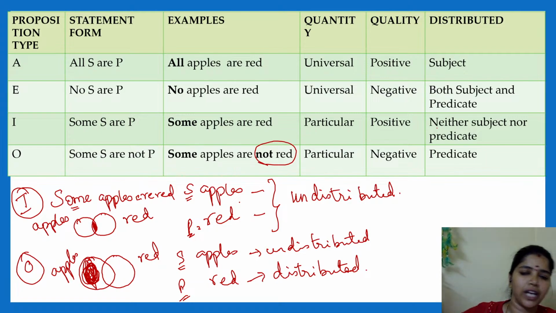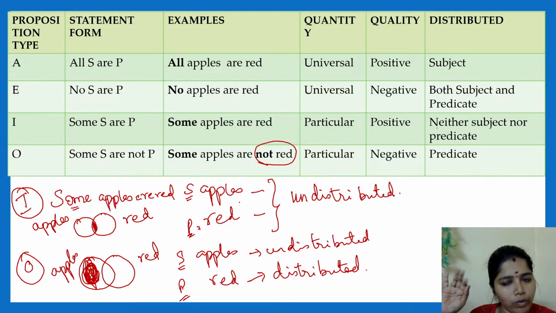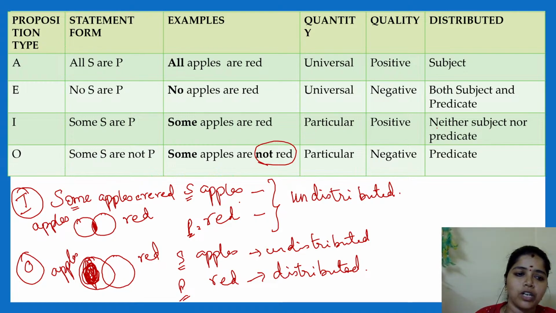All the 4 concepts: A, E, I, O. For A type sentences, what will be distributed? Subject will be distributed. For E type sentences, what will be distributed? Both subject and predicate will be distributed. For I type sentences, neither subject nor predicate will be distributed. Both will not be distributed. For O type sentence, what will be distributed? Predicate alone will be distributed. Yes, clear? Any doubt? Got it? So this is about the distribution.